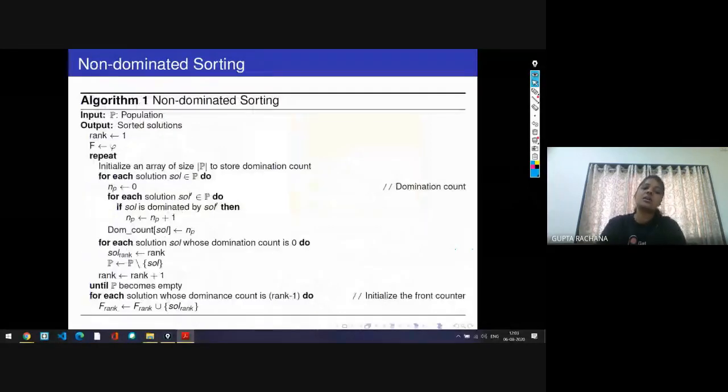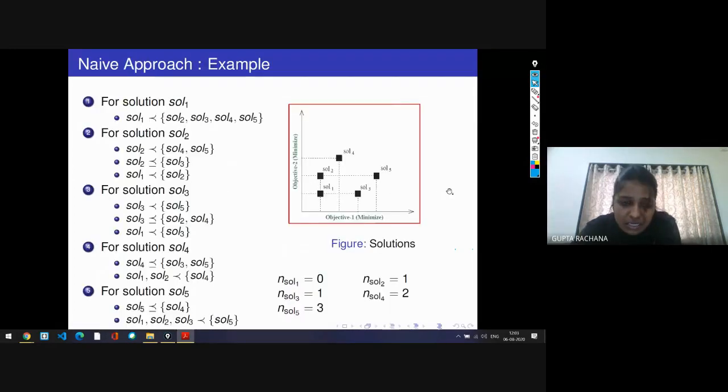This is the pseudo code that shows, as I have discussed through the graph, how it works. I'll explain it as we have time. Here you can see that solution 1 dominates solution 2, solution 3, solution 4, solution 5.